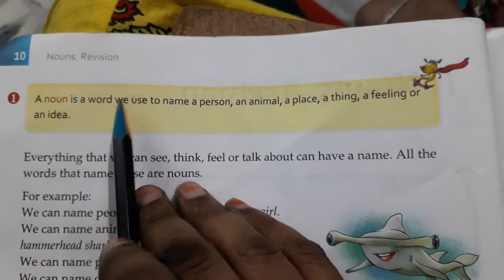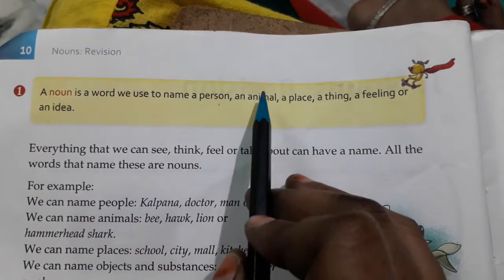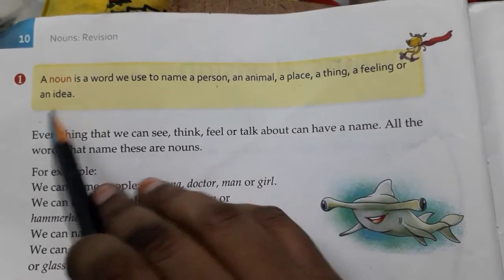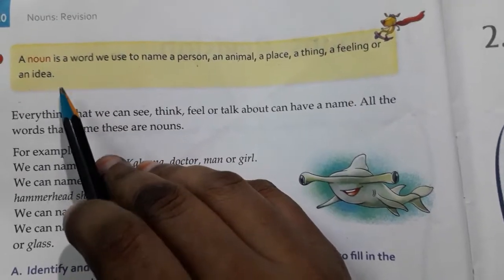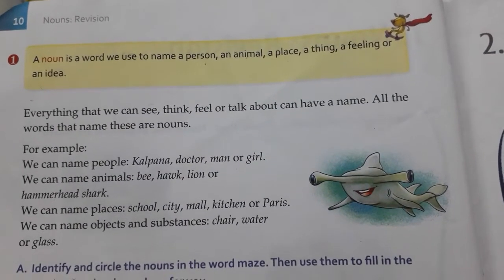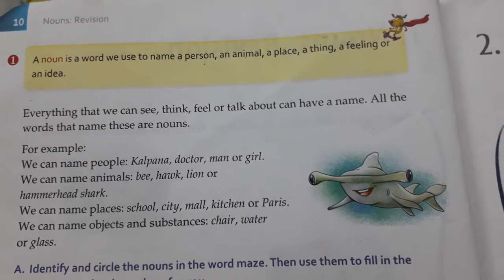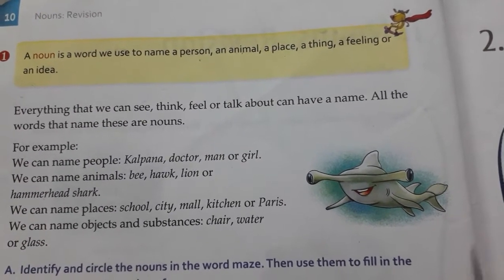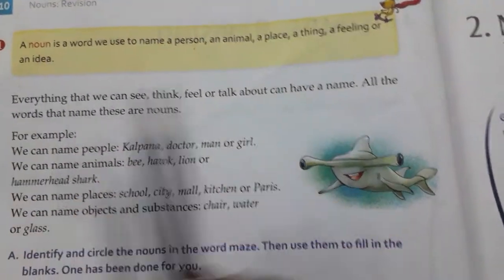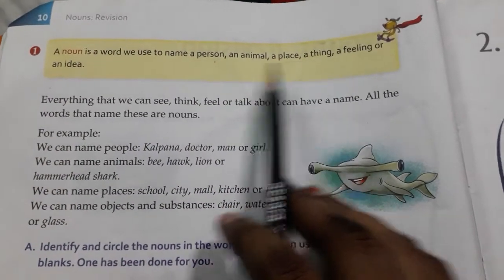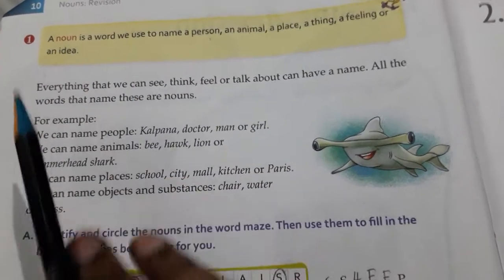A noun is a word we use to name a person, an animal, a place, a thing, a feeling, or an idea. Up to third class, what you have learned: naming words, nouns as names of persons, animals, things, places. Here a feeling or an idea also belongs to nouns.